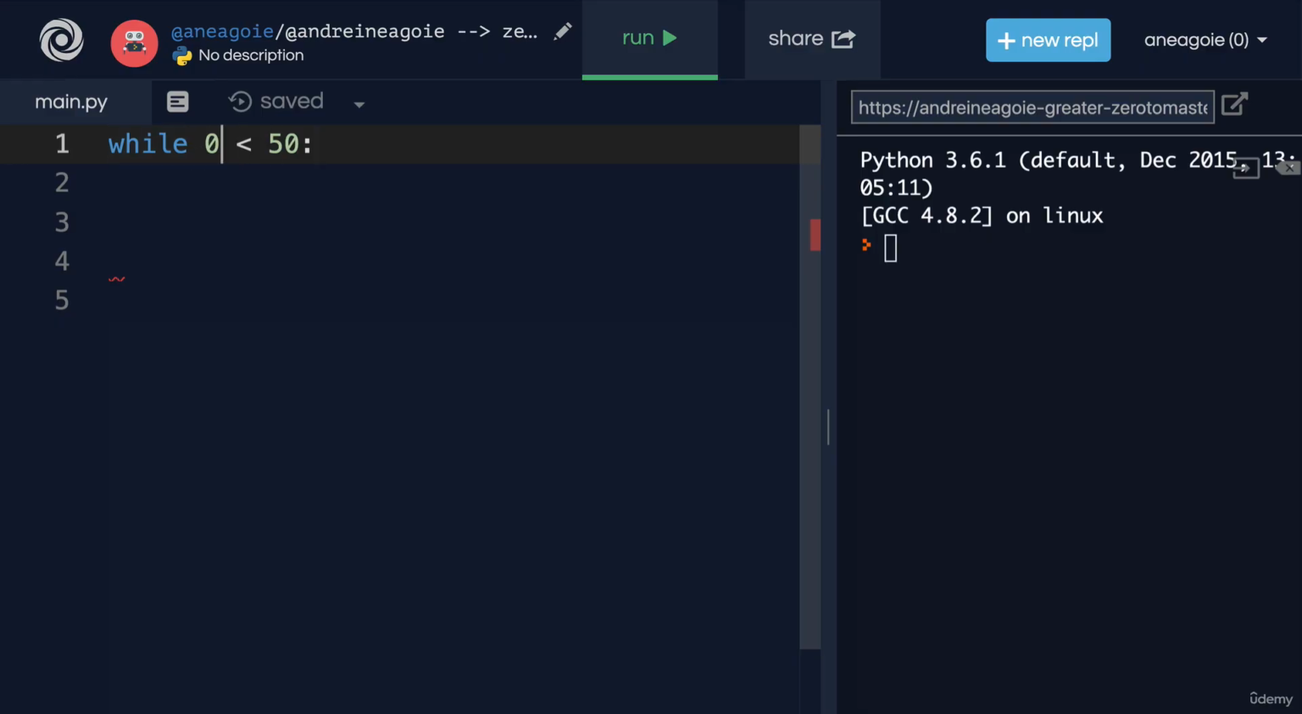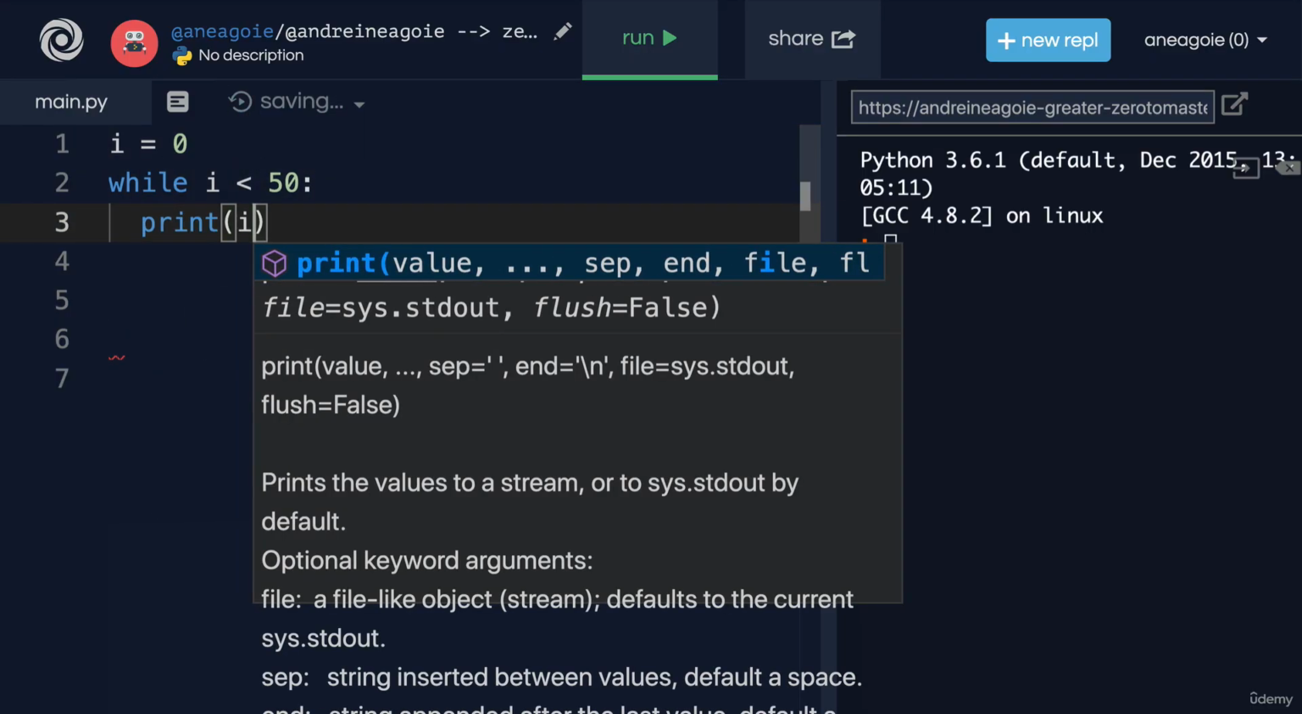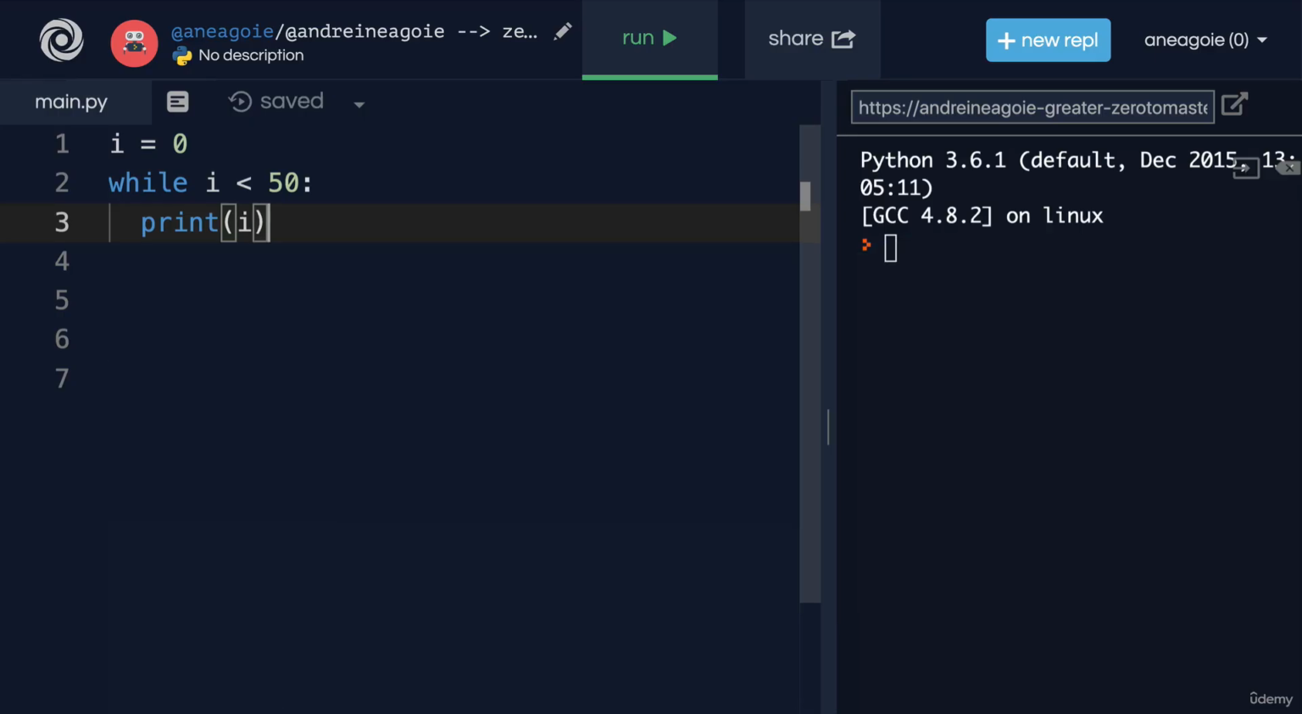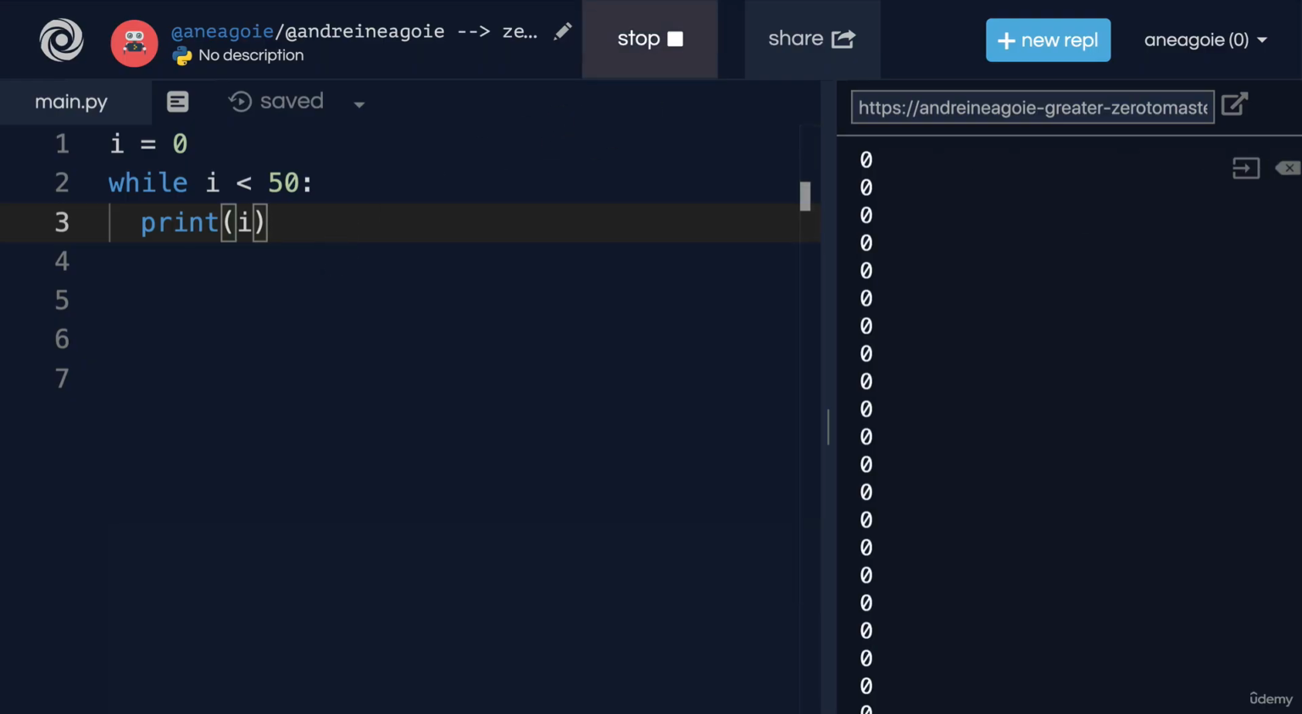For example, I can say that while 0 is less than 50, do something. Or I can say, for example, i equals 0, and I'm going to say while i is less than 50, print i. Now, if I ran this program, what do you think will happen? Let's find out. If I click run. All right, do you see that? I don't know if you can tell, but I'm scrolling right now through all of this. It's looping. And you see that the program's still running.